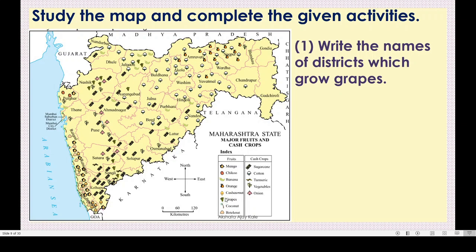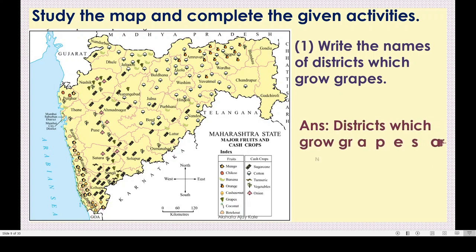Got this? This is grapes. Now here we have to search for the grapes. Yes, you can see here the grapes in Nasik, Jalgaon, isn't it? Aurangabad. Then Satara also, one grape symbol is there, and Sangli, isn't it? These districts grow grapes.